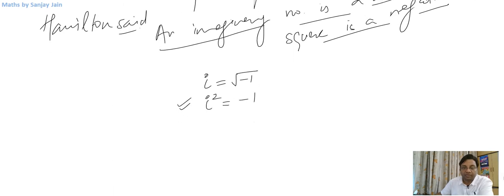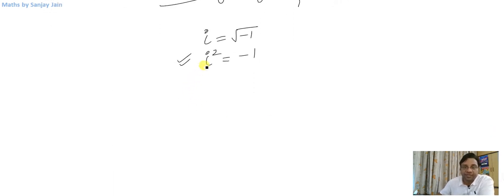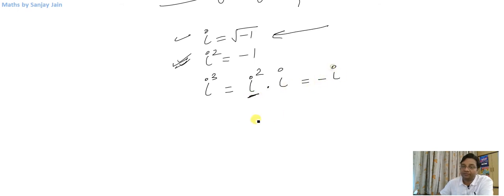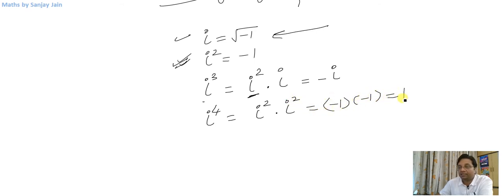So let us talk a little bit more about iota. Now iota is taken as square root of minus 1, okay? So what will be the square of iota? It will be equal to minus 1, right? Now what will be the cube of iota? Cube of iota will be iota squared into iota. Now iota squared we know is minus 1, so minus iota. So iota cubed is minus iota. What will be iota raised to power 4? It will be equal to iota squared into iota squared, that is minus 1 into minus 1, hence it will be equal to 1. I want you to be very comfortable with this symbol iota here.